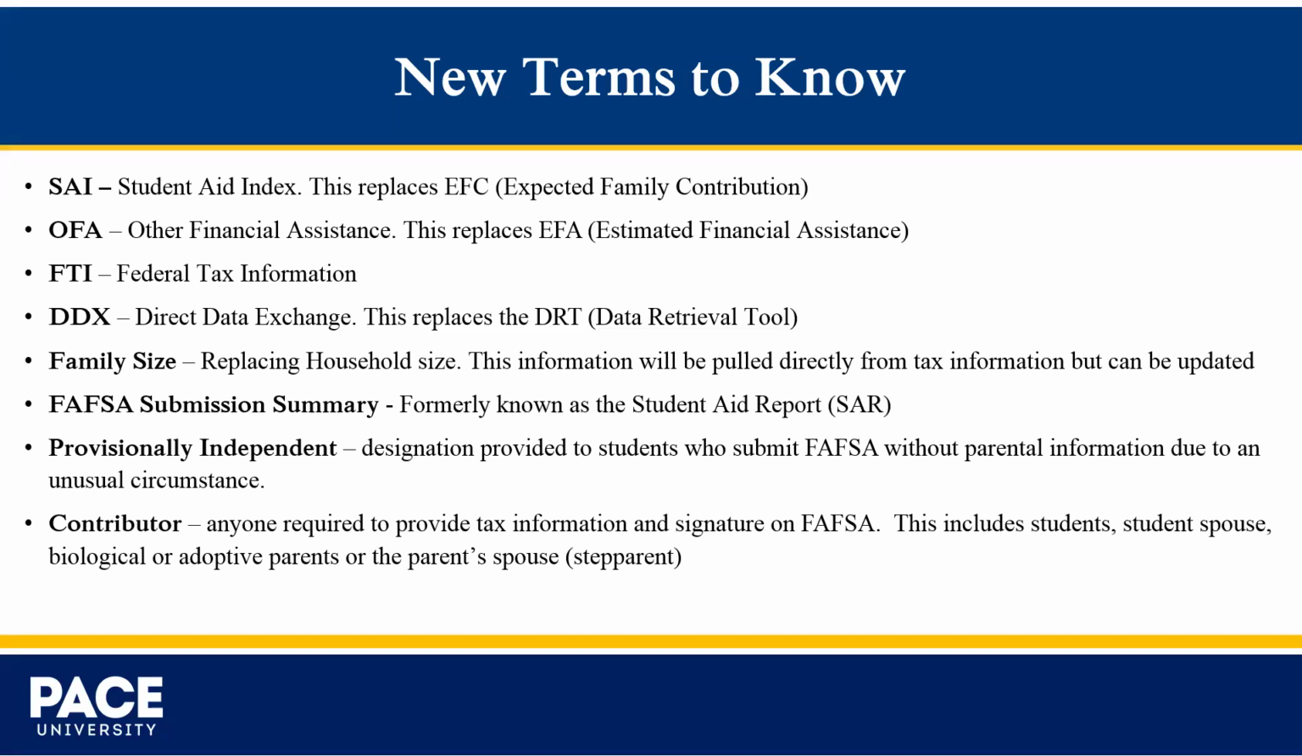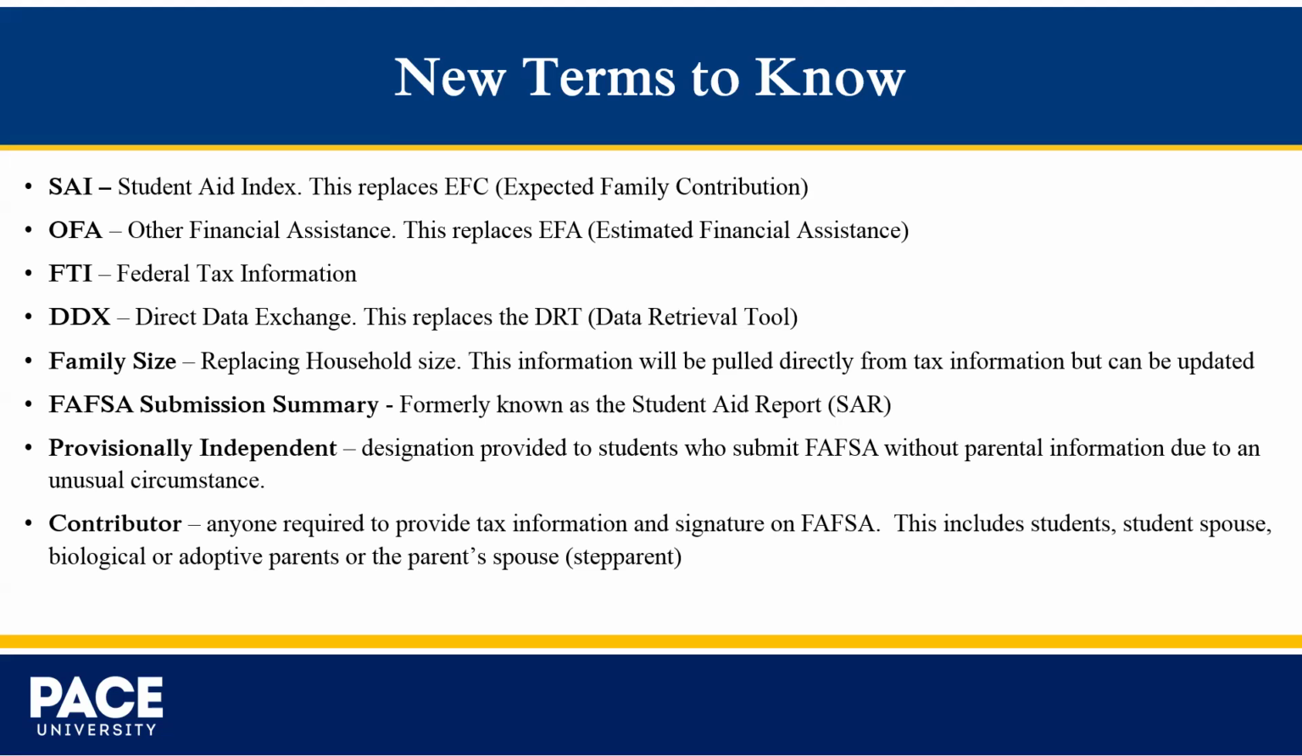Family size. This will be replacing the household size. This information will be pulled directly from the tax information and will be able to update later. We will show you that in the presentation. FAFSA Submission Summary. This is formerly known as the Student Aid Report, the SAR. It replaces the SAR report. This is the summary that the student receives once they have completed their FAFSA. This will be emailed to the student.